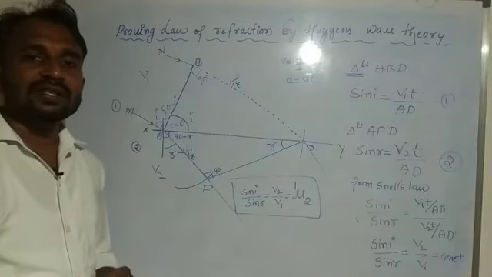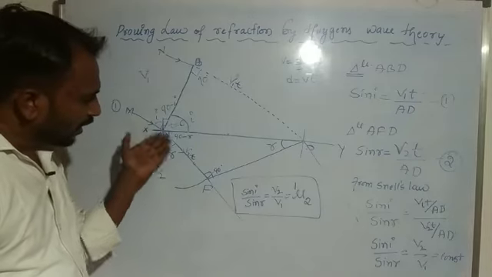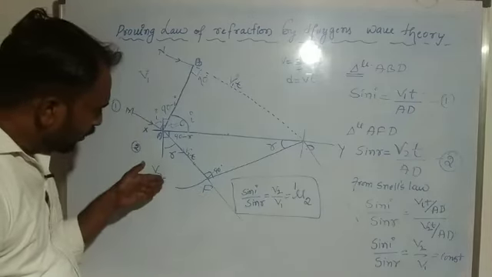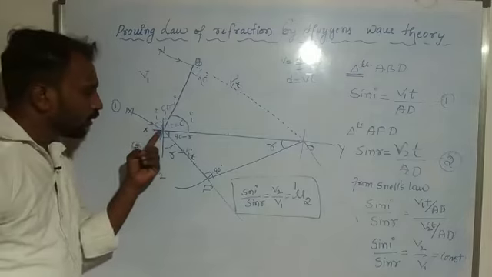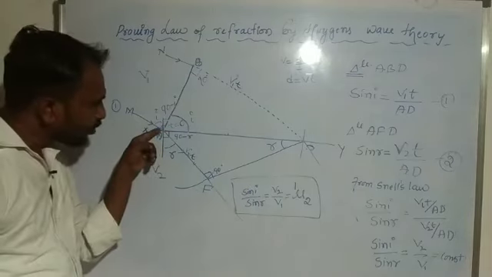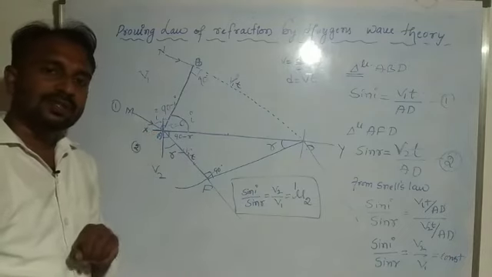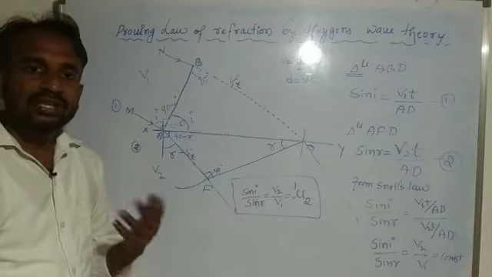And the next one: the incident ray, refracted ray, and the normal to the interface at the point of incidence all lie on the same plane. So this is the second law of refraction.